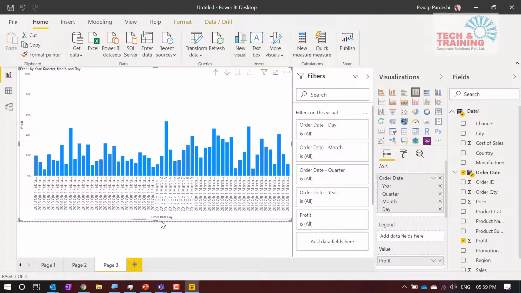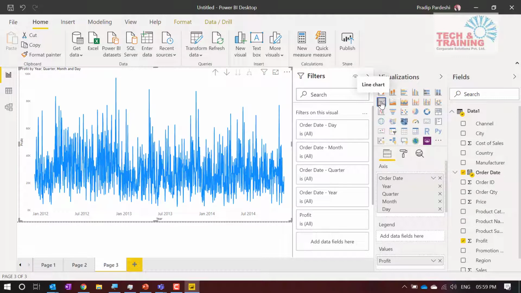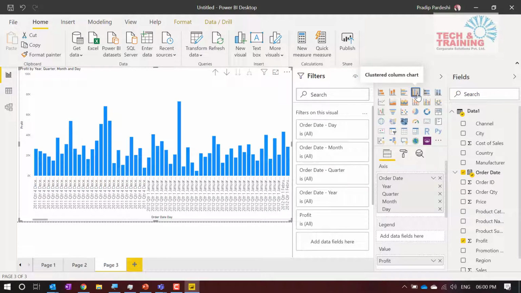Now I can change it to the line chart and here I can see the complete range of ups and downs throughout this year. If I stick to my column chart, then this is nothing but my column chart across all the ranges. But we did not get any kind of analysis, and I also did not understand what could be the importance of this unless the data period is very short. So let me go ahead and click here.